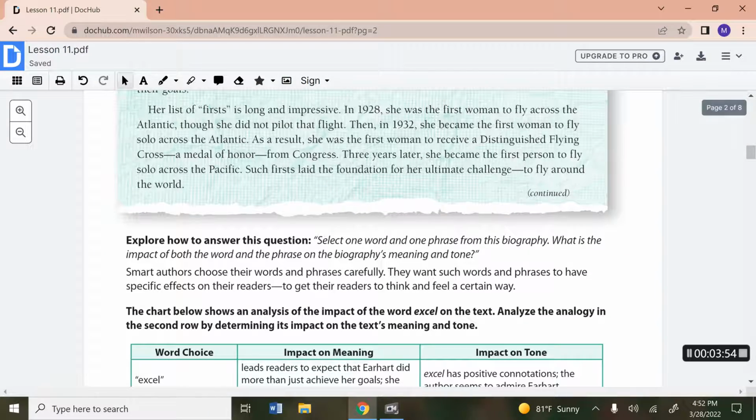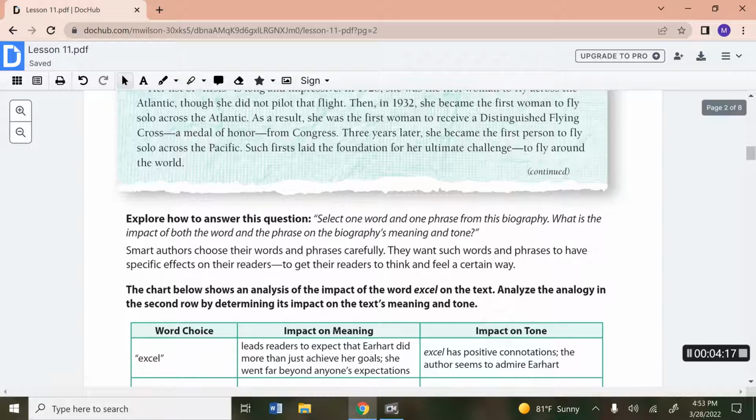So it says, explore how to answer this question. Select one word and one phrase from this biography. What is the impact of both the word and the phrase on the biography's meaning and tone? Smart authors choose their words and phrases carefully. They want such words and phrases to have specific effects on their readers, to get their readers to think and feel a certain way. So the chart below shows an analysis of the impact of the word "excel" on the text.